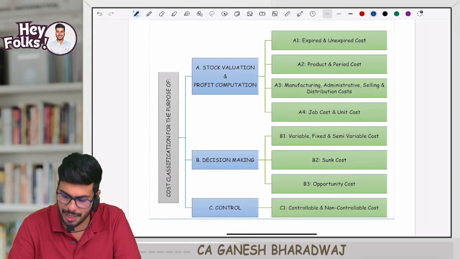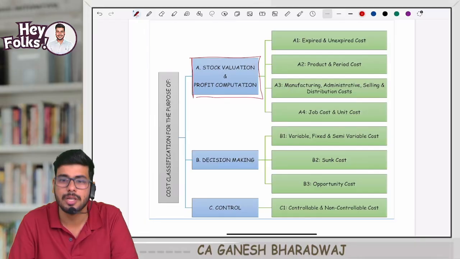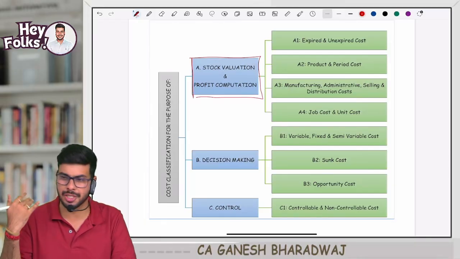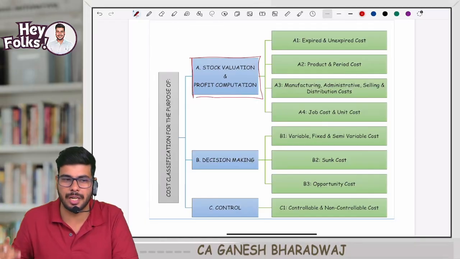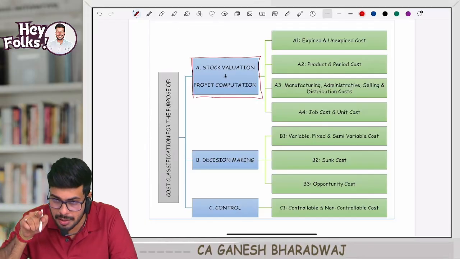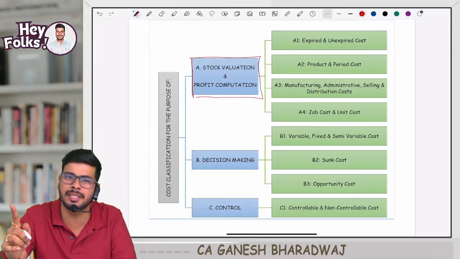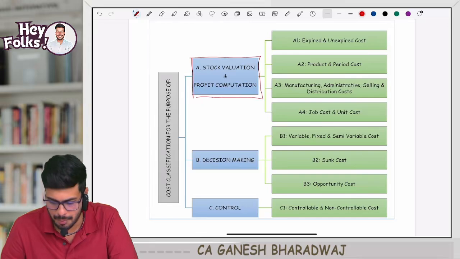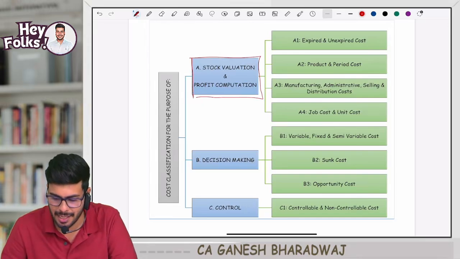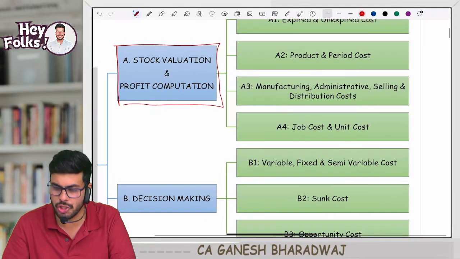Now let's move on to the first objective of our subject. What is this? Stock valuation and profit computation. Now, for the purpose of stock valuation and profit computation, the cost needs to be looked at from the perspective of A1, A2, A3, A4. Correct. This is what I said. What is A1? Expired cost and unexpired cost. What is A2? Product cost and period cost. What is A3? Manufacturing, admin, selling and distribution cost. Clear with this? A4, job and unit cost.